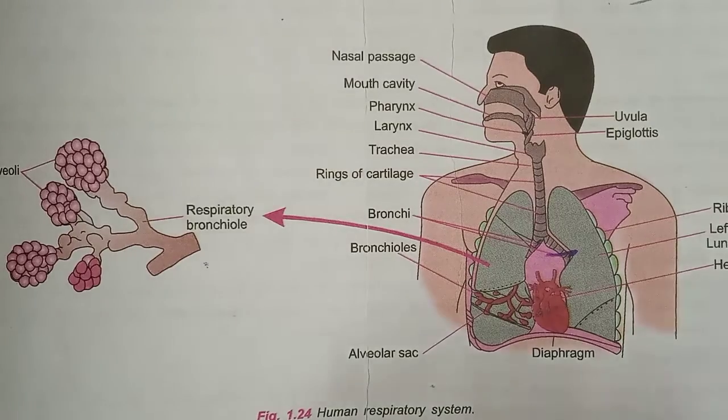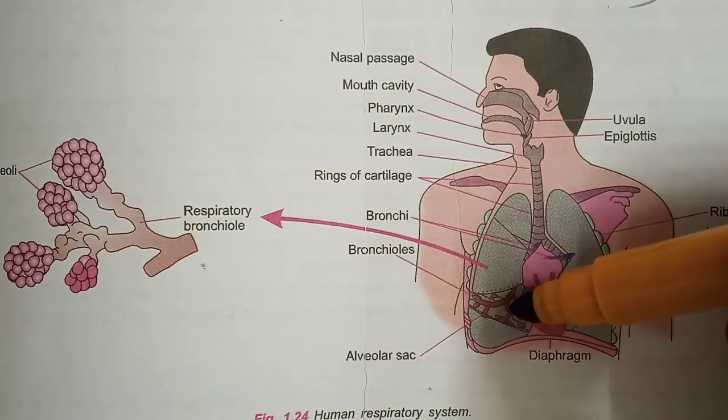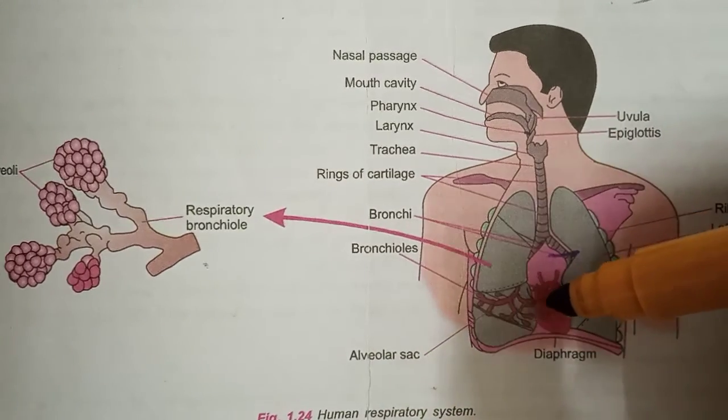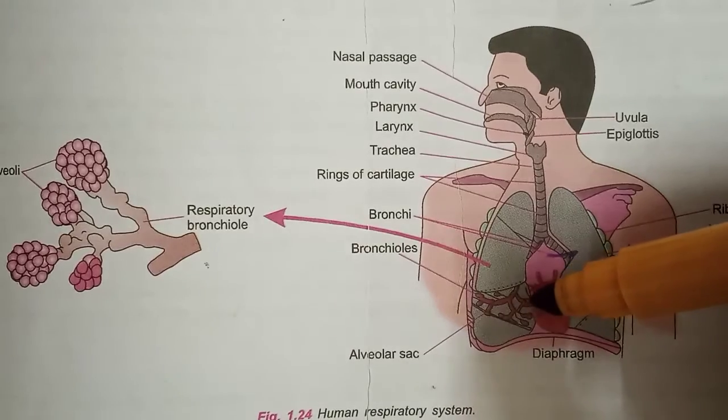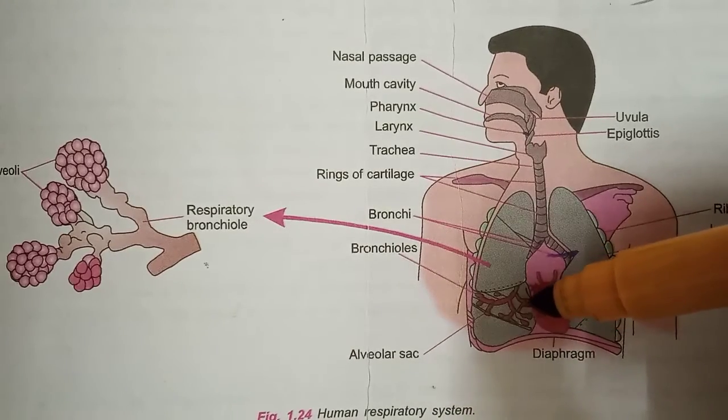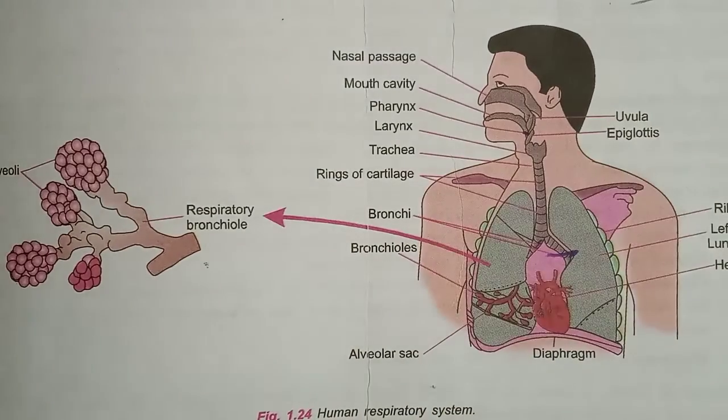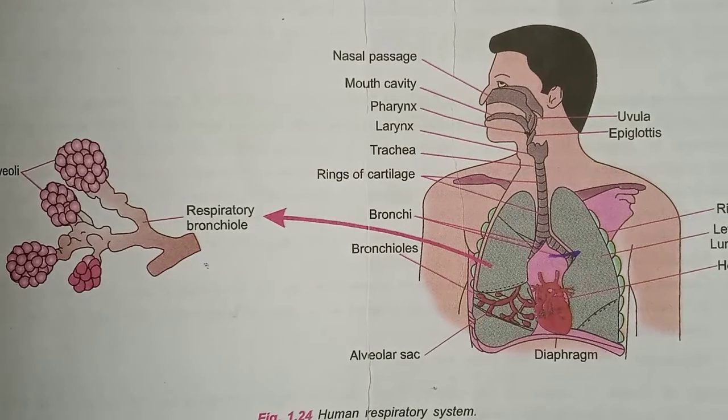Next, bronchioles. So this is the bronchioles. The bronchioles are divided into branches and sub-branches inside the lungs.